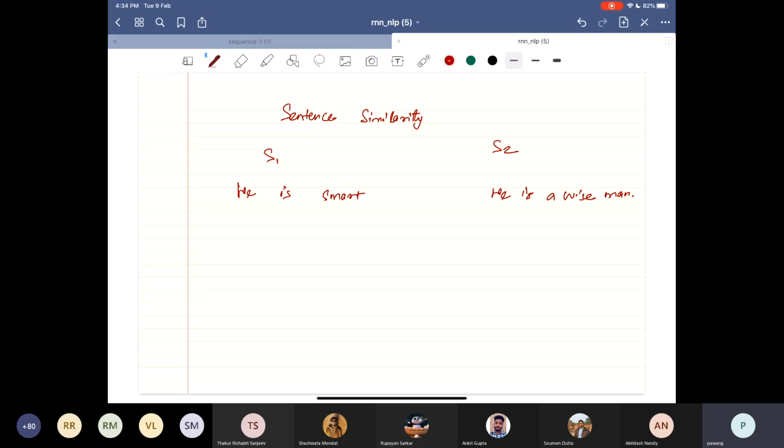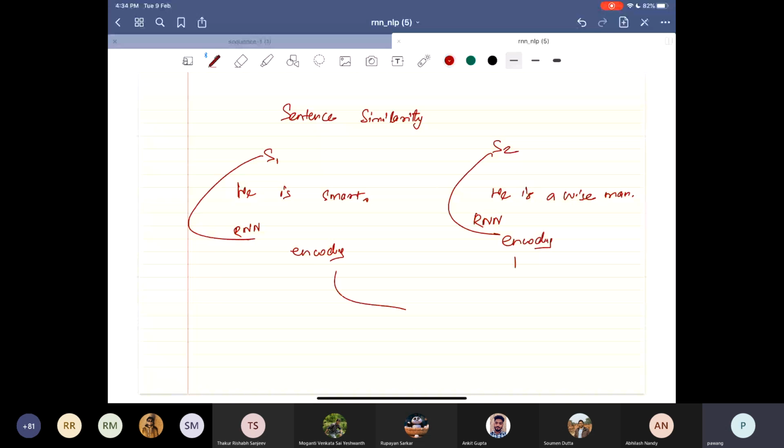What is the most basic thing you can do? Cosine similarity of sentence encodings. Yeah, so I can just pass this through an RNN, get the encoding. Again, you pass the other sentence through the RNN, get the encoding, and compute some similarity over these encodings.